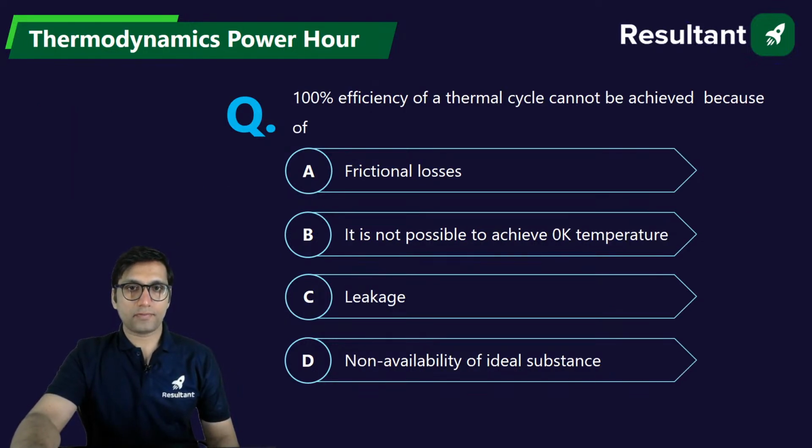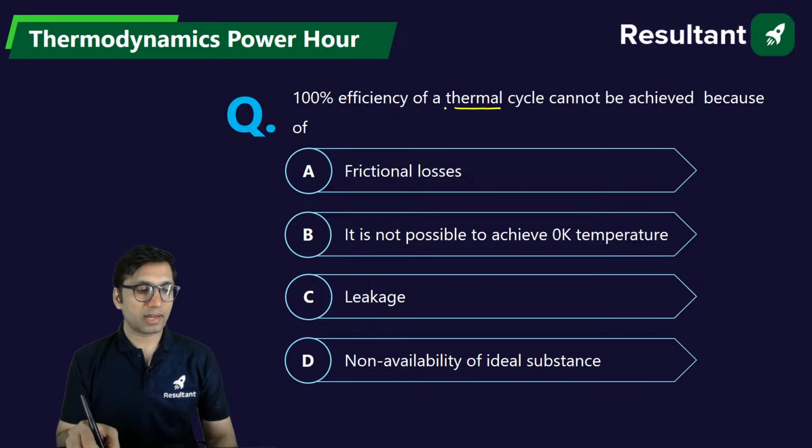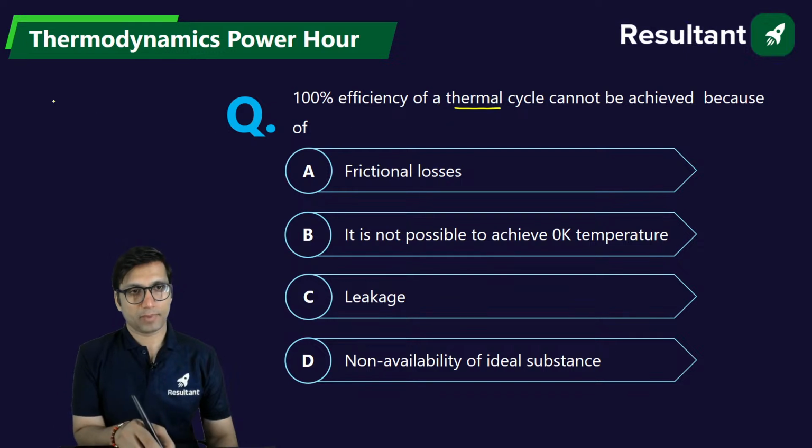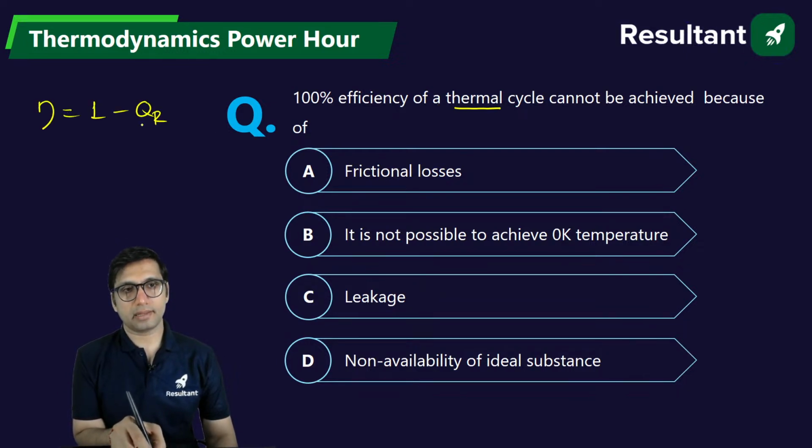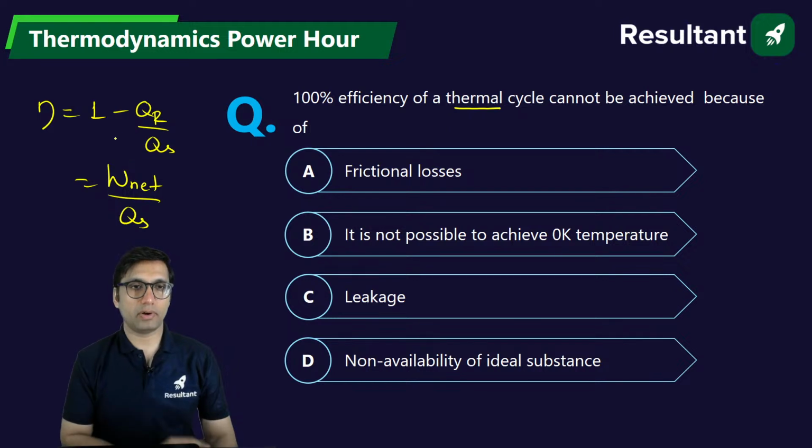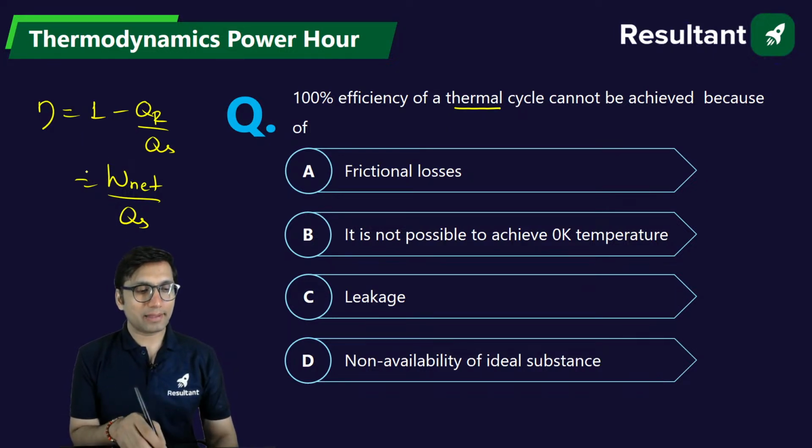100% efficiency of a thermal cycle cannot be achieved because of. Why can't we achieve 100% efficiency of a thermal cycle? For a heat engine, you cannot have 100% efficiency. Efficiency of any thermal cycle is equal to 1 minus heat rejected by heat supplied, or it is equal to net work divided by heat supplied. But why can't we have this efficiency equal to 100%? Tell me.